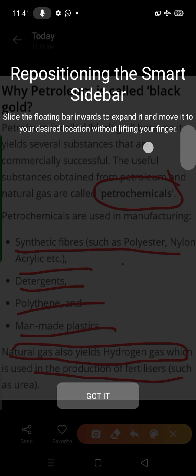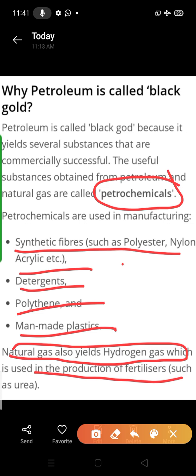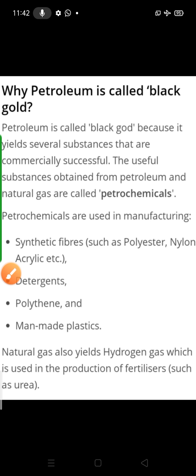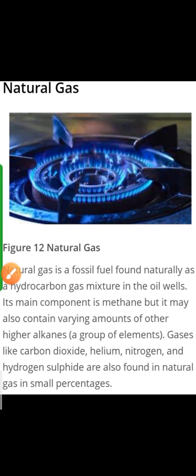Clear? Okay. So urea is also made from the hydrogen, and this hydrogen is extracted from the natural gas. So it's about why petroleum is also known as black gas, black gold, sorry.